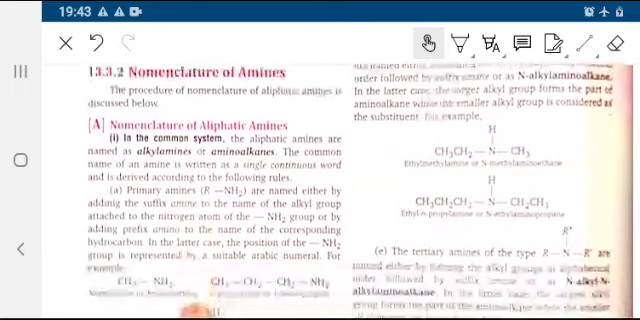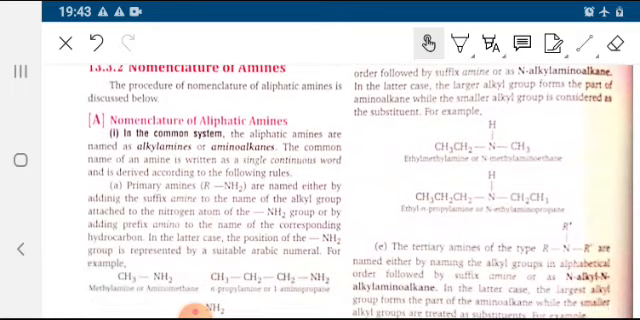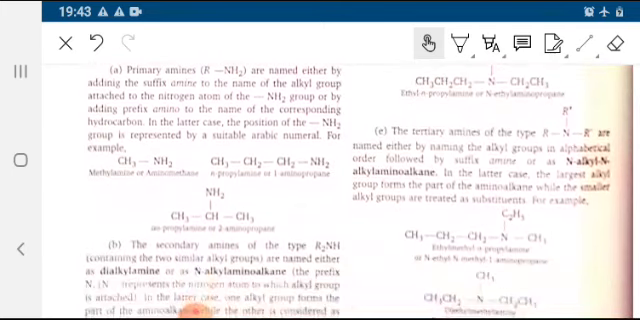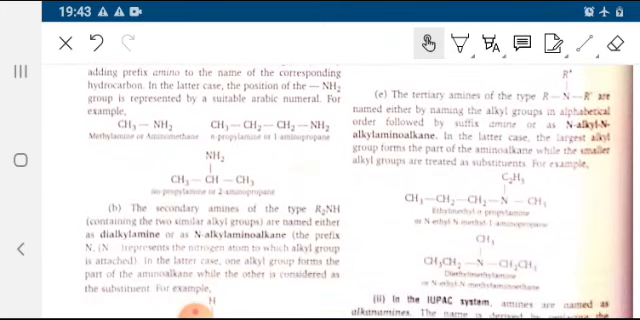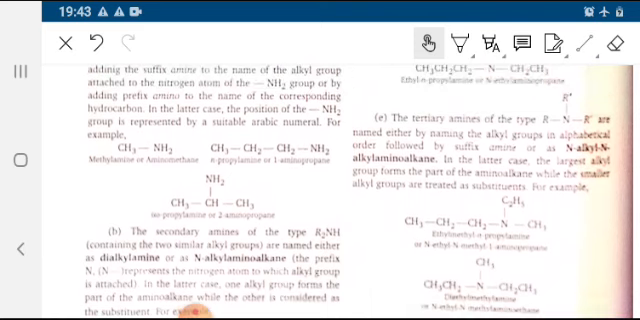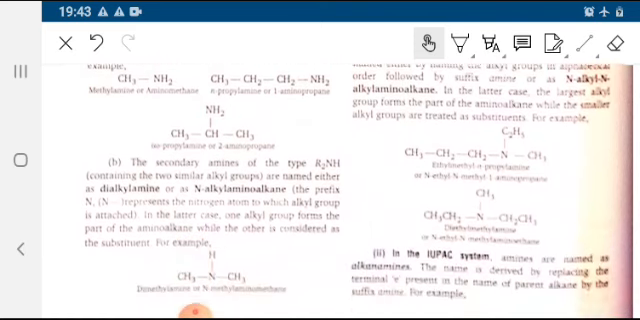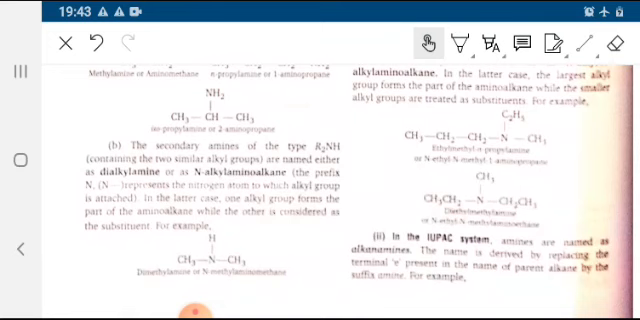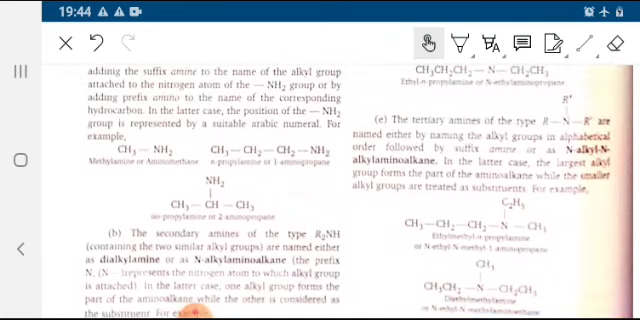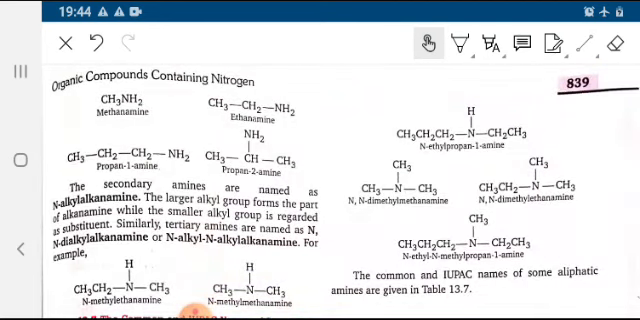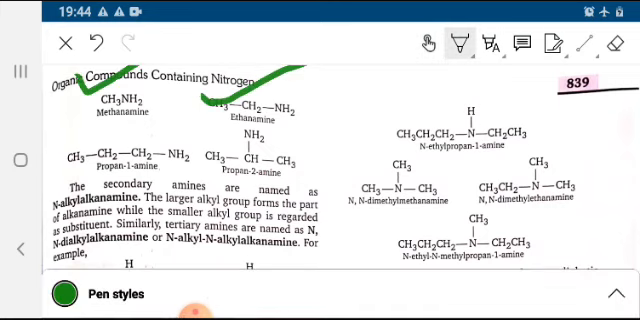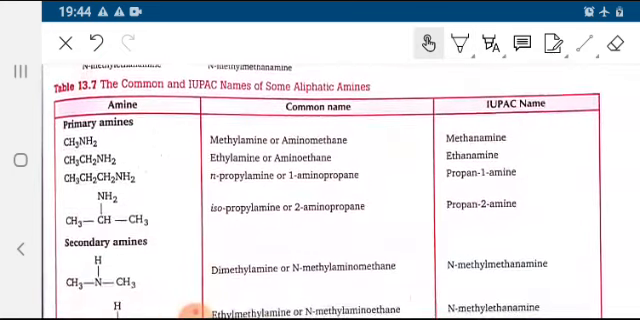For the nomenclature of amines, various methods have been introduced. We will go with the most basic method: 1 degree amines like methylamine, propylamine. 2 degree amines are N-alkyl aminoalkane, and 3 degree N-alkyl aminoalkane. These are the various examples which have been given. Methenamine, ethenamine, propane-1-amine. These are the common names and the IUPAC names.